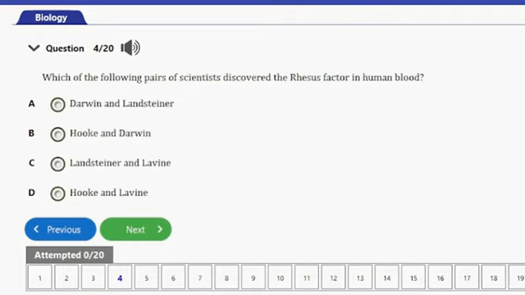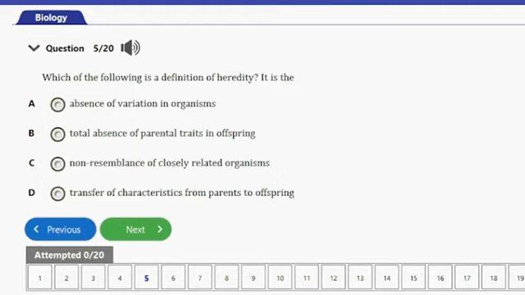Question number 4 here. It says, which of the following pairs of scientists discovered the rhesus factor in human blood? A. Darwin and Landsteiner. B. Hooke and Darwin. C. Landsteiner and Levine. And D. Hooke and Levine. The answer to this question is option C, Landsteiner and Levine. So the next question here is question number 5.